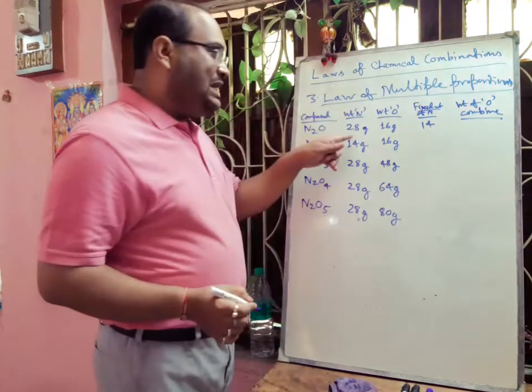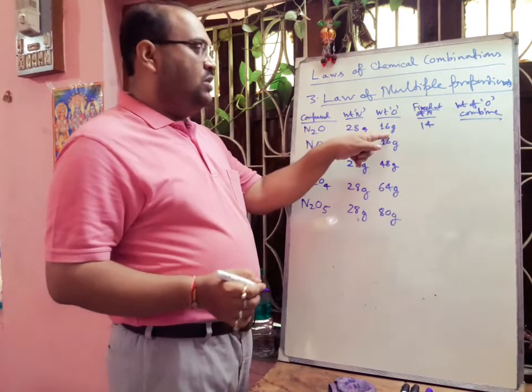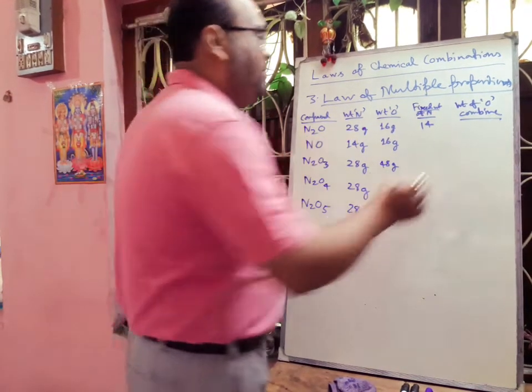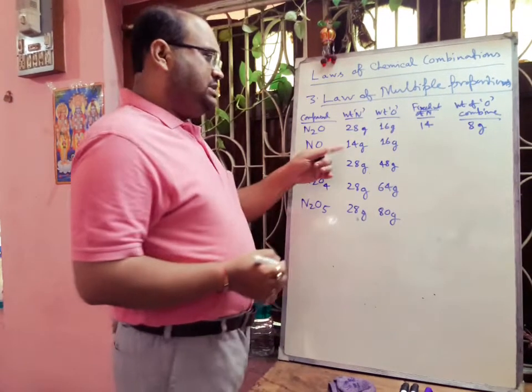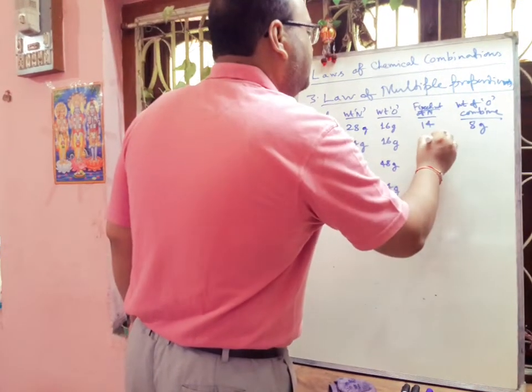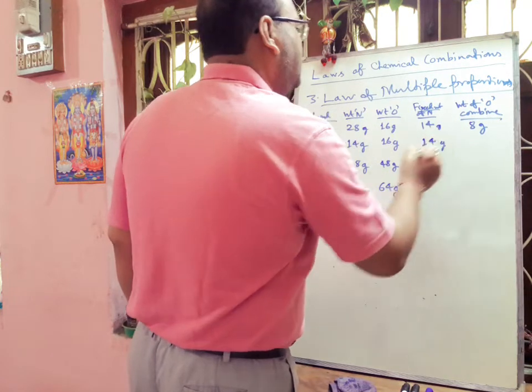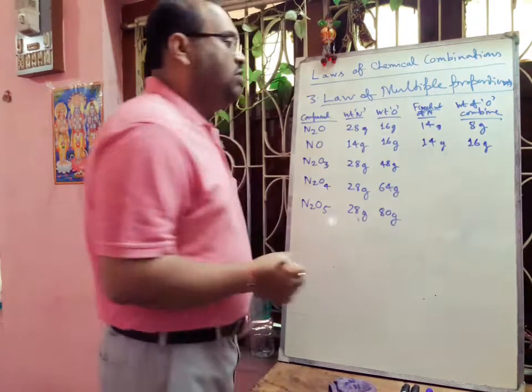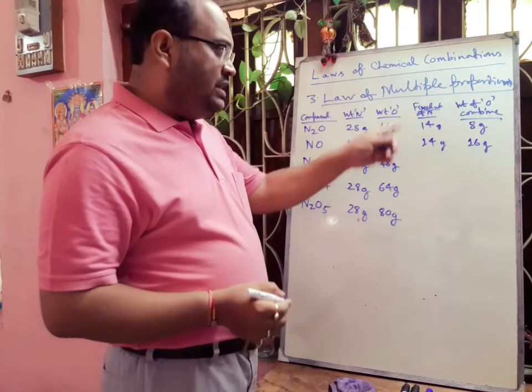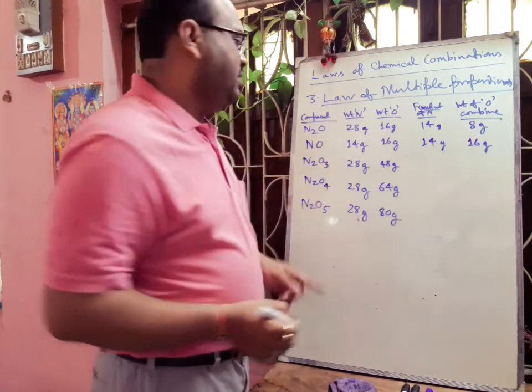If 28 gram nitrogen combines with 16 gram oxygen, so 14 gram nitrogen will combine with 8 gram oxygen. Next, 14 gram nitrogen is combining with 16 gram oxygen. So in all cases the nitrogen amount is fixed, that is 14 gram.